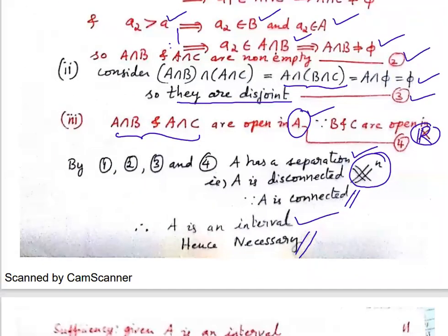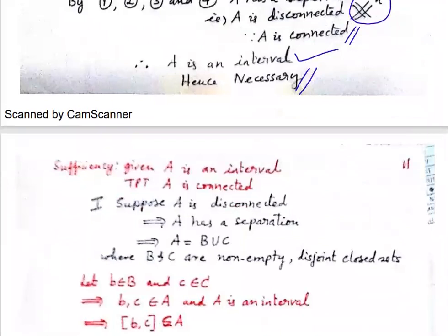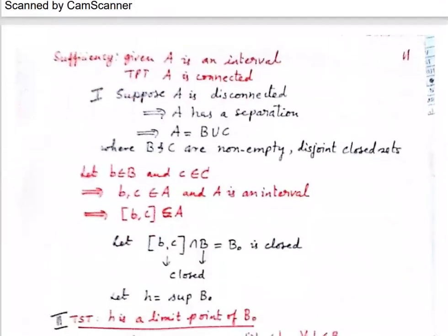Okay, guys. Now we'll go to sufficiency. What is given in sufficiency? Given A is an interval, we have to prove that A is connected. Suppose A is disconnected. That means it has a separation. That means I can write A as the union of 2 non-empty, disjoint, closed sets, by using the first theorem on connectedness.